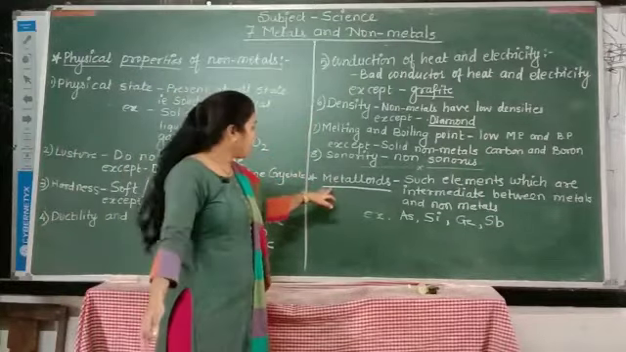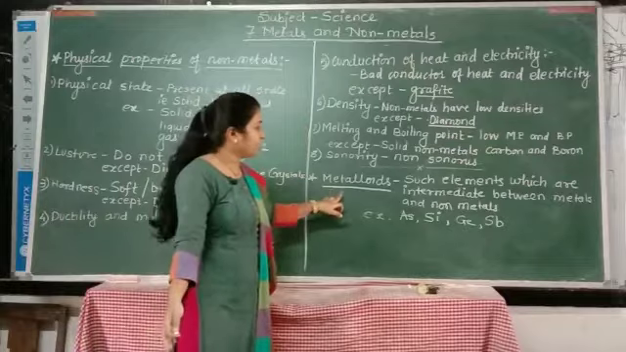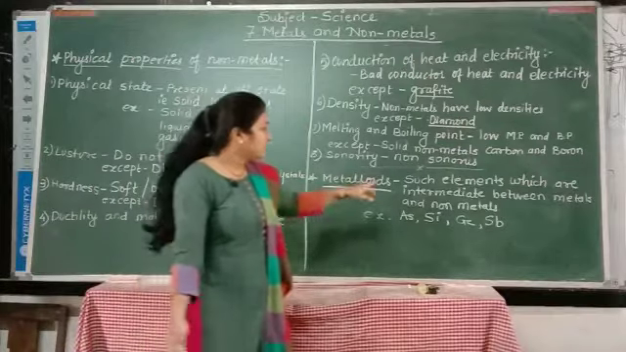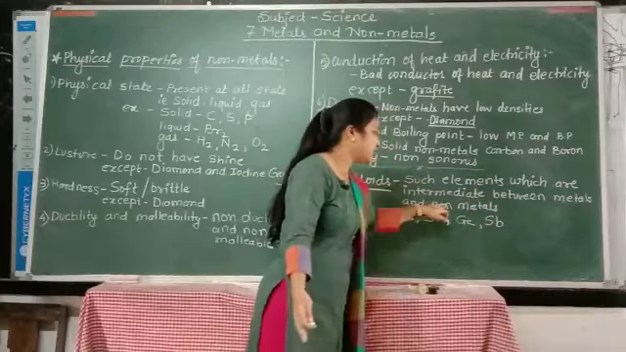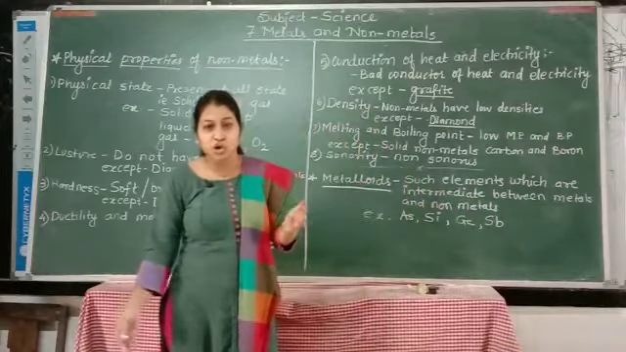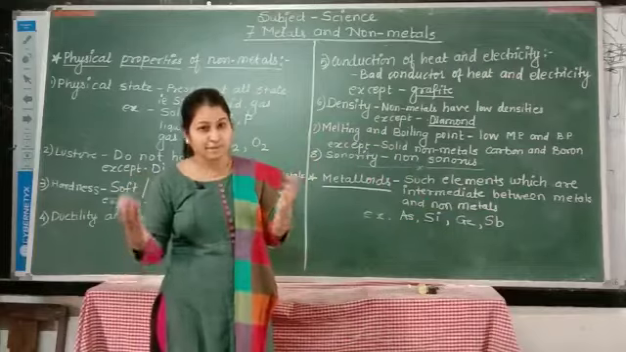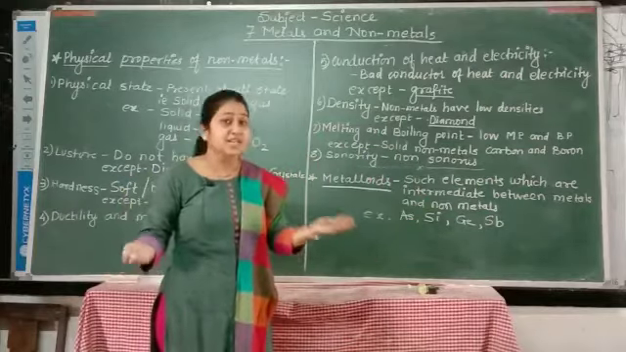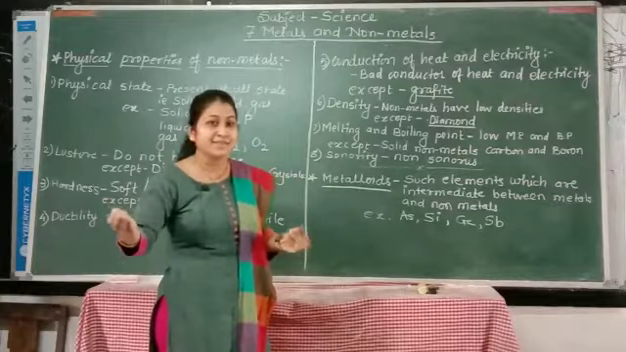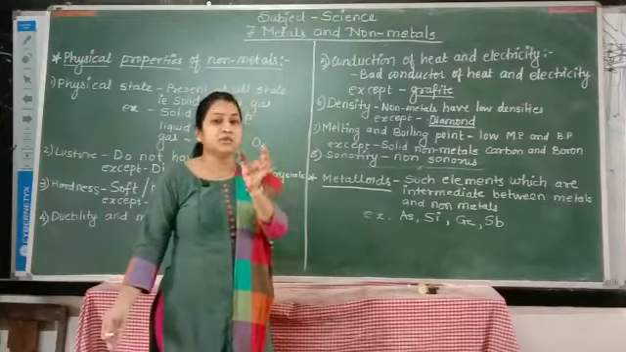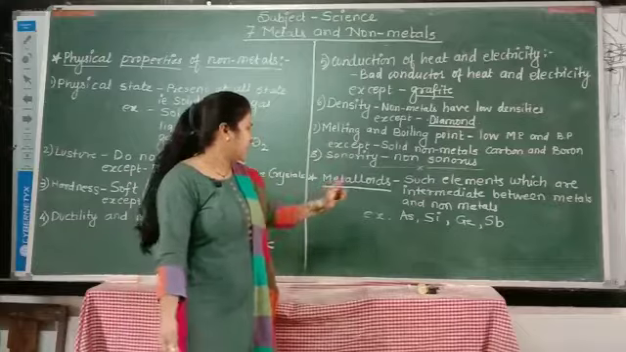Now next is metalloid. Metalloids are such elements which are intermediate between metals and non-metals, meaning they show the properties of both metals and non-metals. Such elements which show properties of both metals and non-metals are called metalloids.